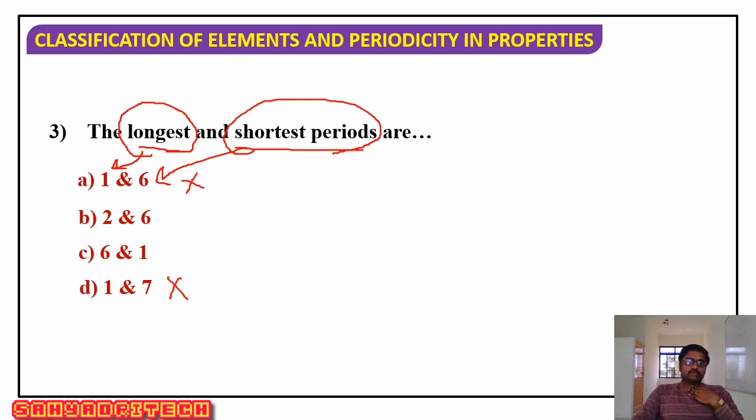Here 6 is not the shortest, so what about 1? Yes, the first period is the shortest one, so option C is the right choice.